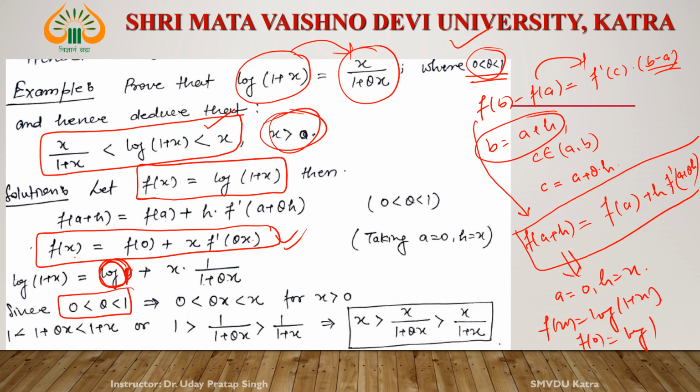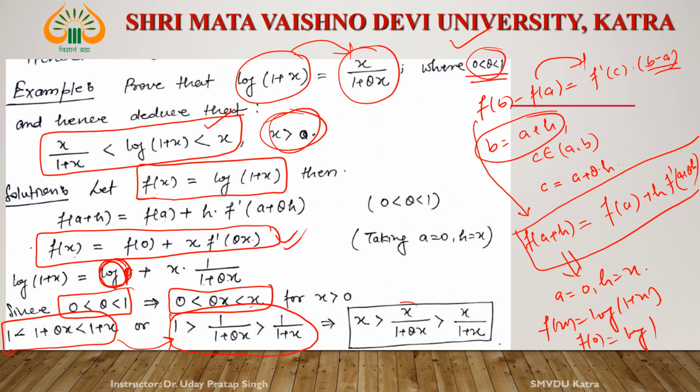Since 0 is less than theta is less than 1, as given here, multiply each term by x: 0 is less than theta x is less than x. Add 1 to these terms: 1 plus 0, 1 plus theta x, 1 plus x. We got this thing. Take the reciprocal of this, and the inequality will be changed. So 1/1 is greater than 1/(1 + theta x) is greater than 1/(1 + x). Now multiply each term by x.